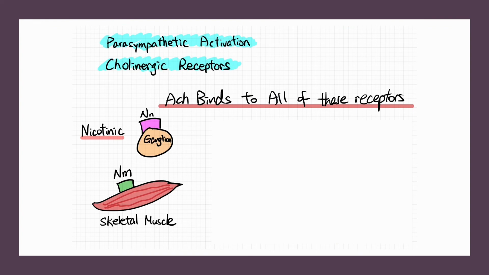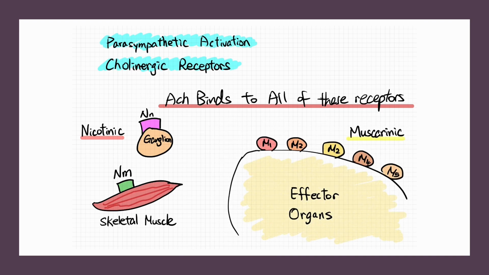Acetylcholine activates two types of receptors. When it is released from the preganglionic cells, it stimulates nicotinic receptors on the surface of ganglion cells in both sympathetic and parasympathetic pathways, causing excitation of the ganglionic neuron. Skeletal muscles also contain nicotinic receptors and are activated at the neuromuscular junction by acetylcholine. Acetylcholine activates different types of muscarinic receptors at neuroglandular junctions at effector organs.